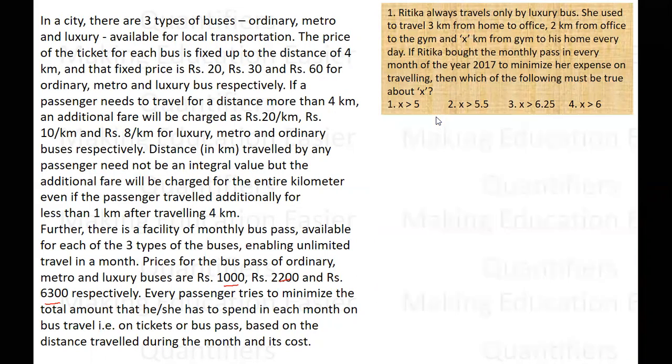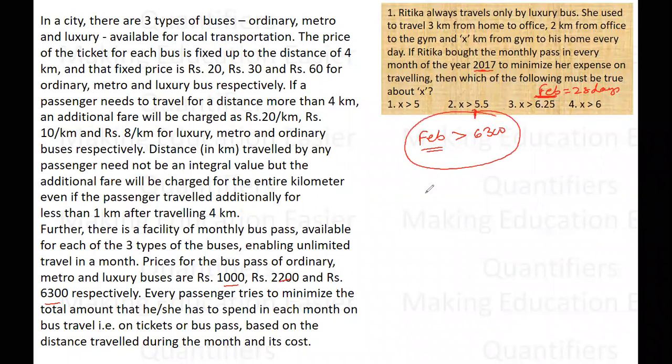Now, Ritika is buying the pass for every month of the year 2017. That means she will also be buying the pass for Feb. Feb has 28 days, right? So the minimum distance will be obtained when we take the case of Feb, because if for the month of Feb she is buying the pass, that means the total cost is more than 6,300 for the month of February, right? So this will give you the minimum distance that she has to travel.